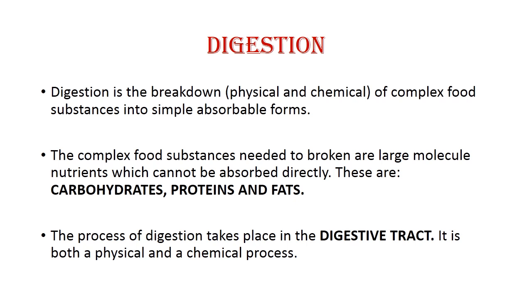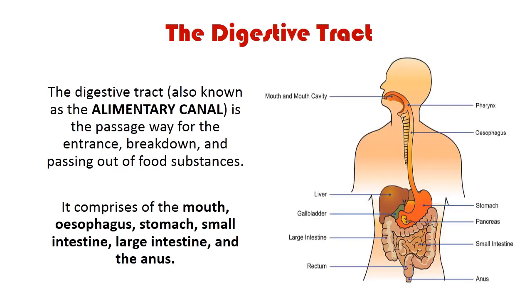What is digestion itself? The process of digestion is the breakdown, either physical or chemical, of complex food substances into simple absorbable forms. The complex food substances that need to be broken down are large nutrients which cannot be absorbed directly. These are carbohydrates, proteins, and fats. The process of digestion takes place in the digestive tract. It is both physical and chemical.